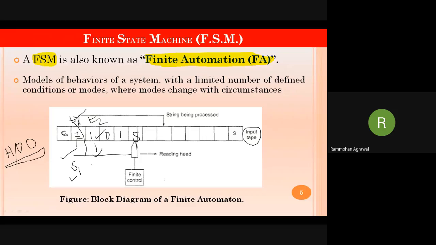This is state s2. Are you getting it? At s1, 1 was matched when the time was t1. At time t2, 1 was again matched, state s2. Again at the third time, 0 is entered. This is at t3, time 3, 0, and this state is called the s3 state.